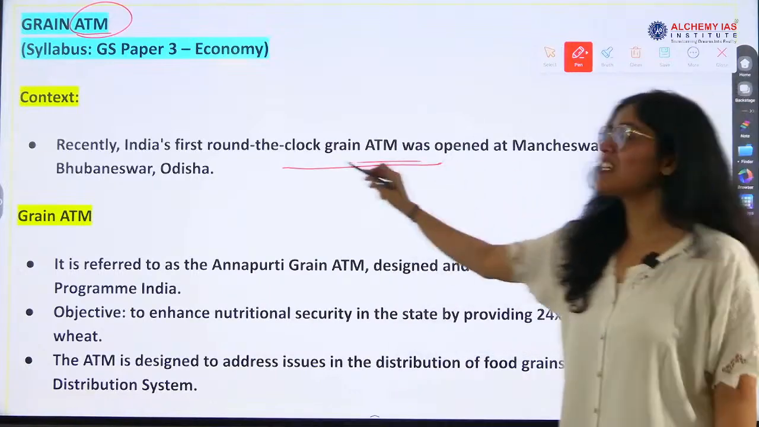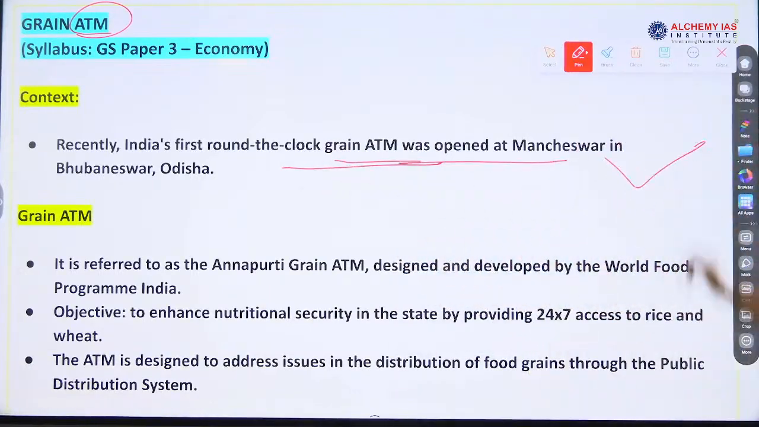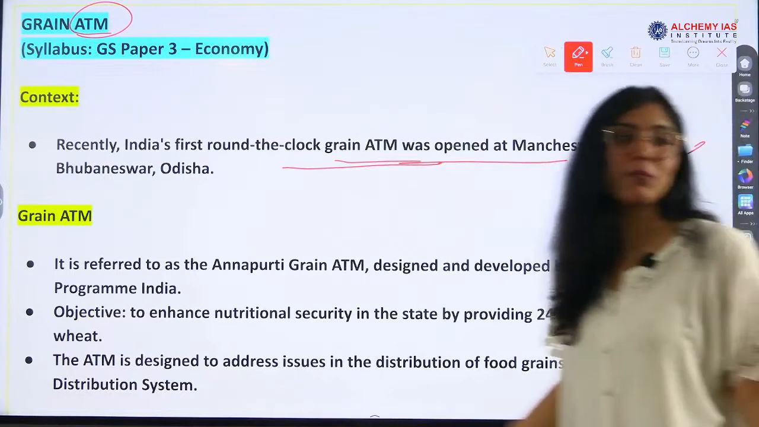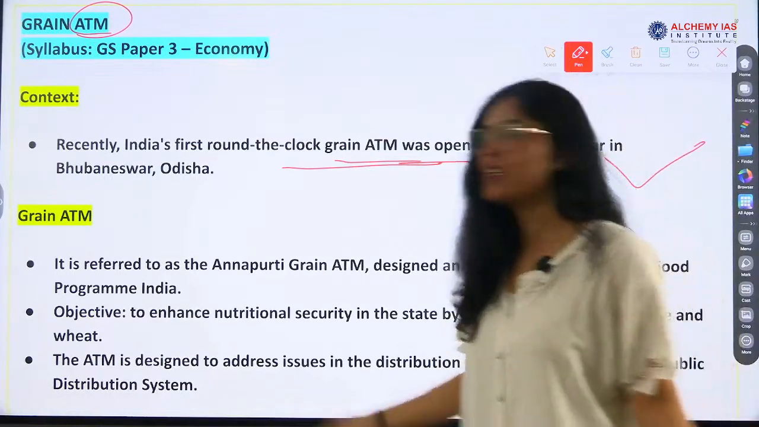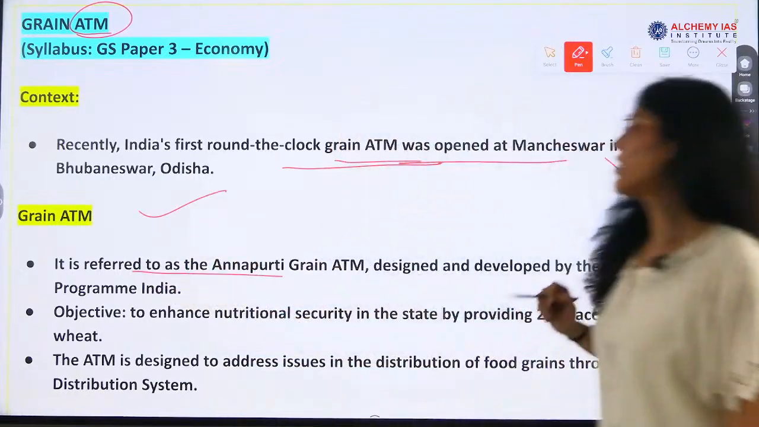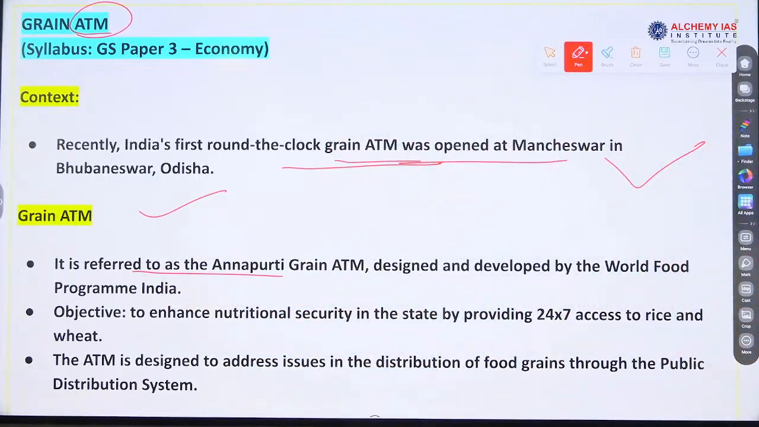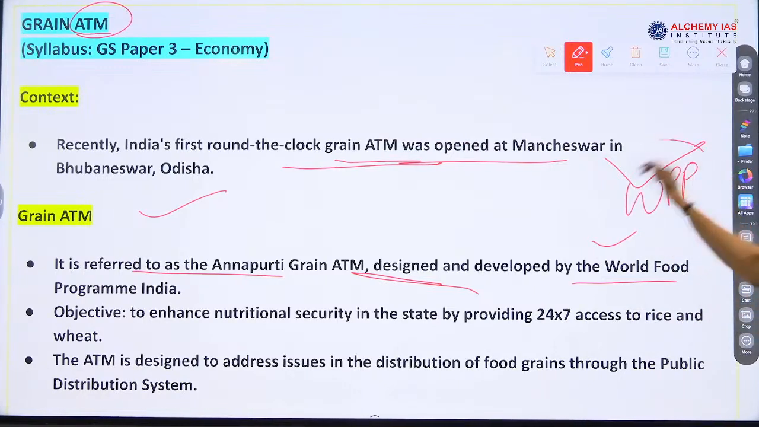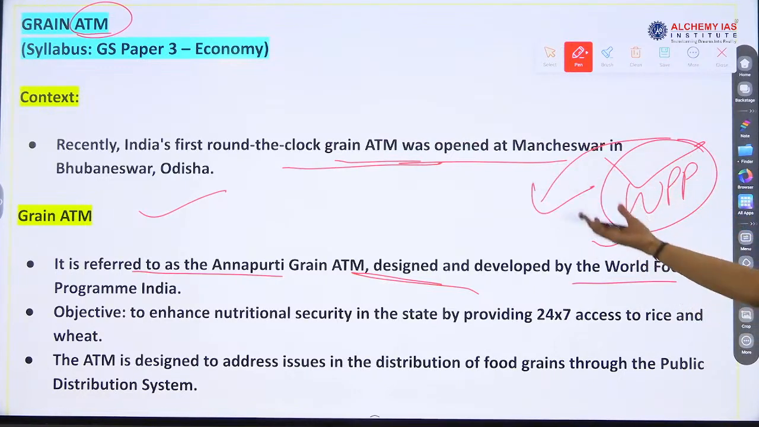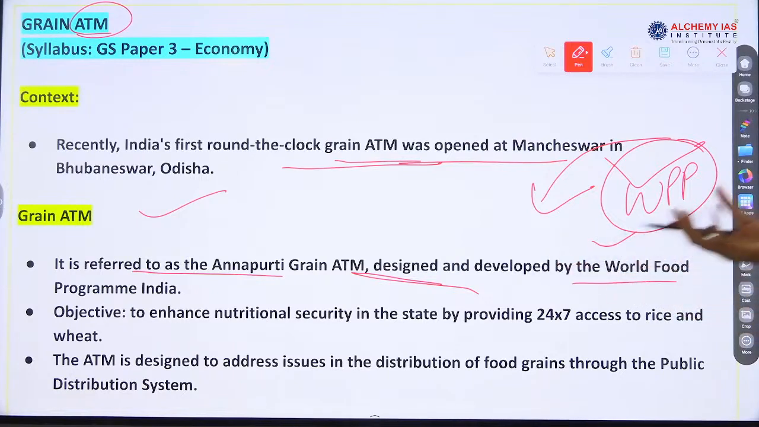India's first round-the-clock grain ATM was opened in Odisha. India's first, so it becomes important, right? First of its kind of initiative. It will be called Annapurti Grain ATM, designed and developed by World Food Program. Is this a United Nations program? World Food Program?